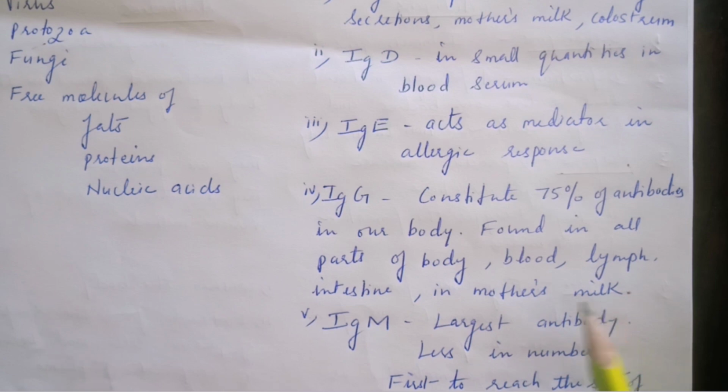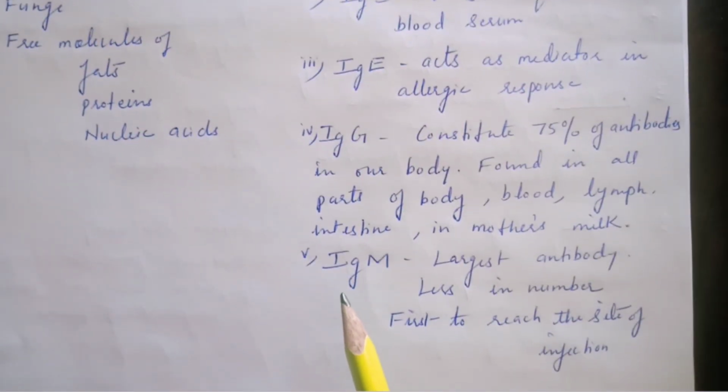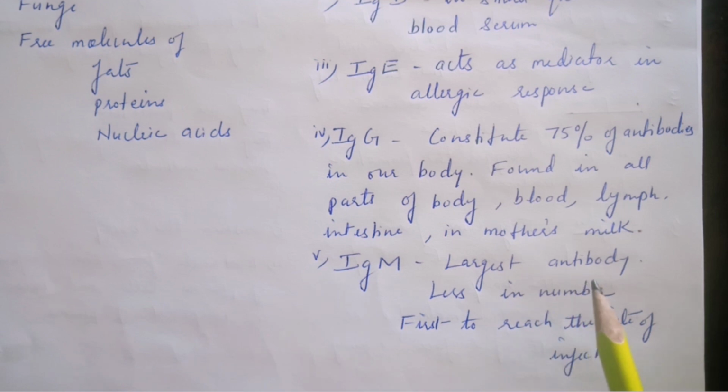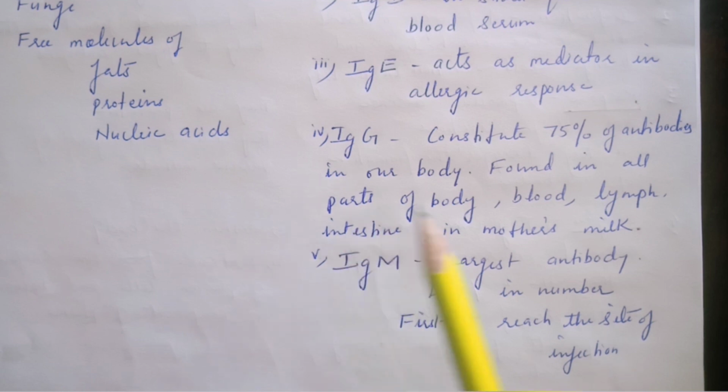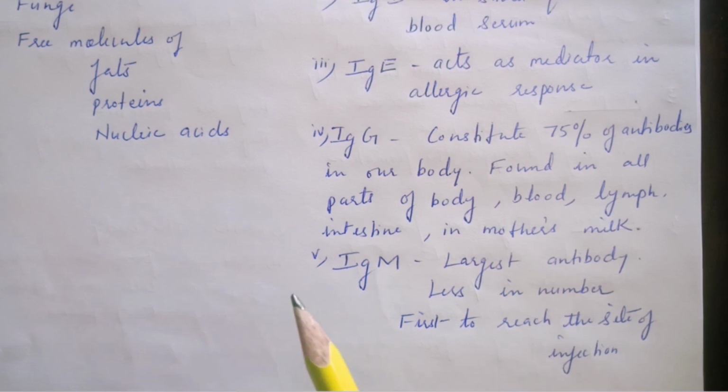And finally, the immunoglobulin M, which is the largest of the antibodies. It is found less in number, but it is the first to reach the site of infection. So this is how, when antigens enter the body, it is the job of the antibodies which are produced within our body to fight with them, kill them, and protect the body from different kinds of diseases.